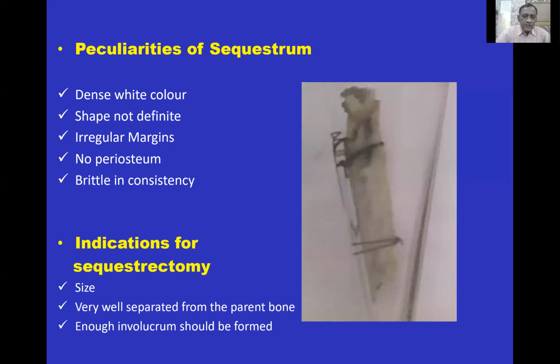Then the examiner may ask you about the indication of sequestrectomy. So it depends on the size. If the size is very small, it can be discharged through the cloacae or it can be absorbed in the body. It should be very well separated from the parent bone and enough involucrum should be formed. Otherwise, the patient will develop pathological fracture.